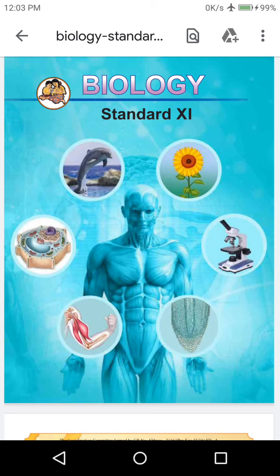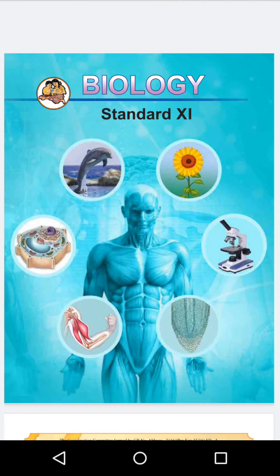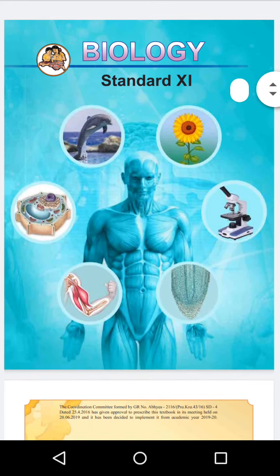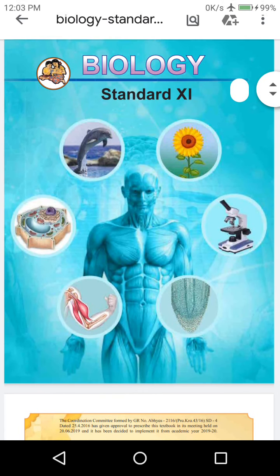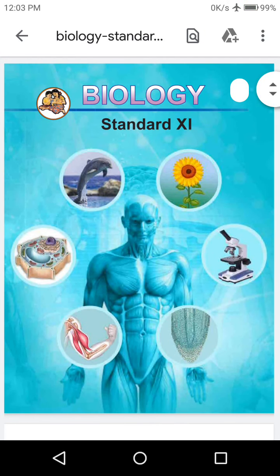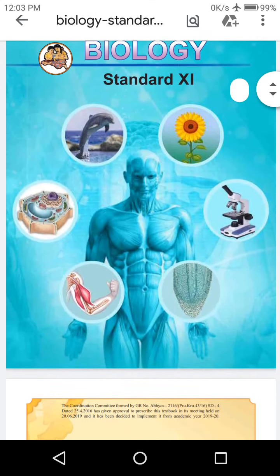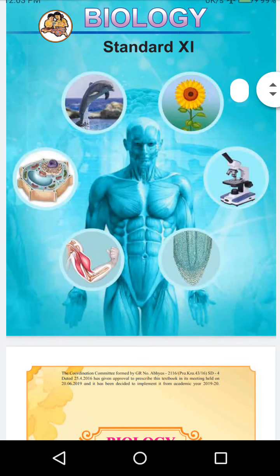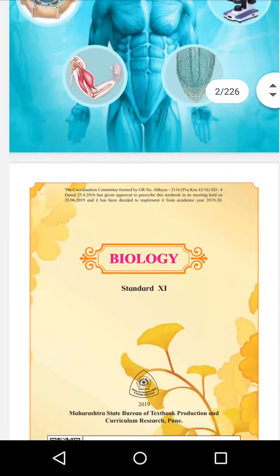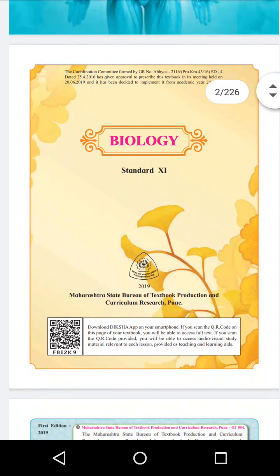Now, first of all, we will see what the biology textbook is, and then from tomorrow we will start learning from the first topic. This is our biology textbook of standard 11. You can find it on the Diksha app, and you can also download it as a PDF.